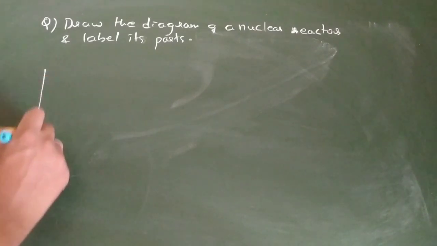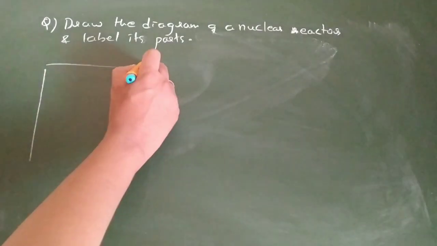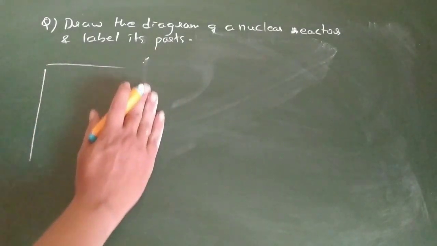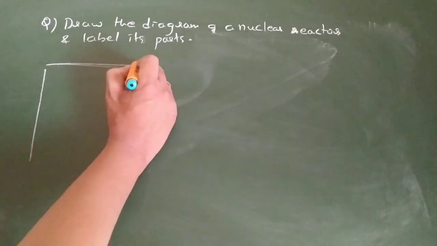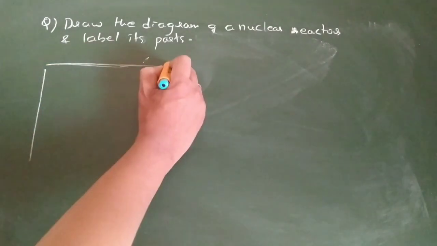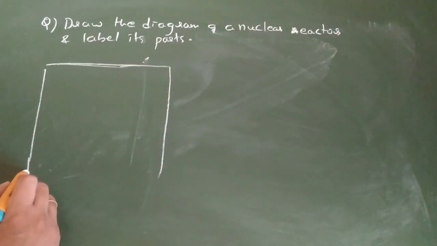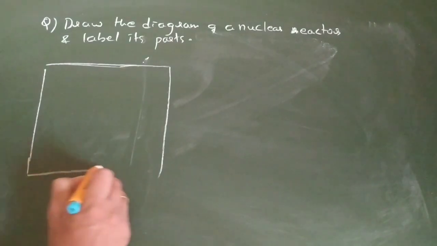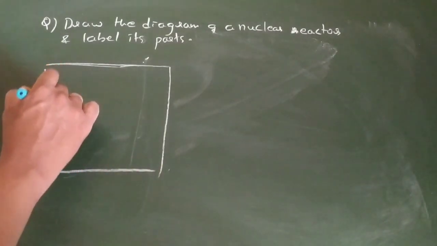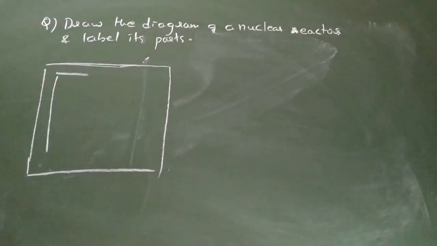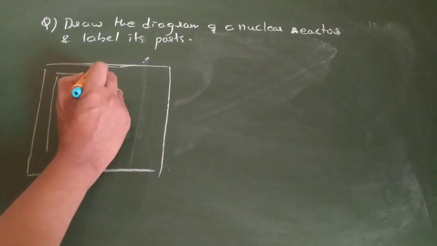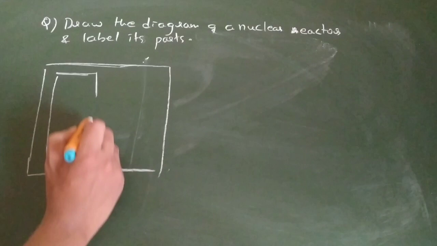For that, let me draw one shield. This is a protective shield I call. Okay. Inside this, I will take the core. This is one.